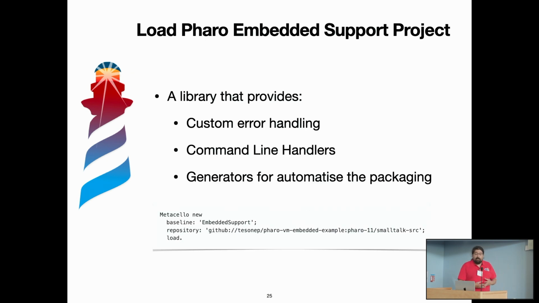Basically, it's a library that provides a way of having custom error handling that extends the Pharo error handling, so we can have a single entry point for all errors. In this case, it provides a simple implementation that shows a pop-up when you have an error. It extends the command line handler, so we can launch our applications directly, and I can create a simple object that will be the entry point to my application.